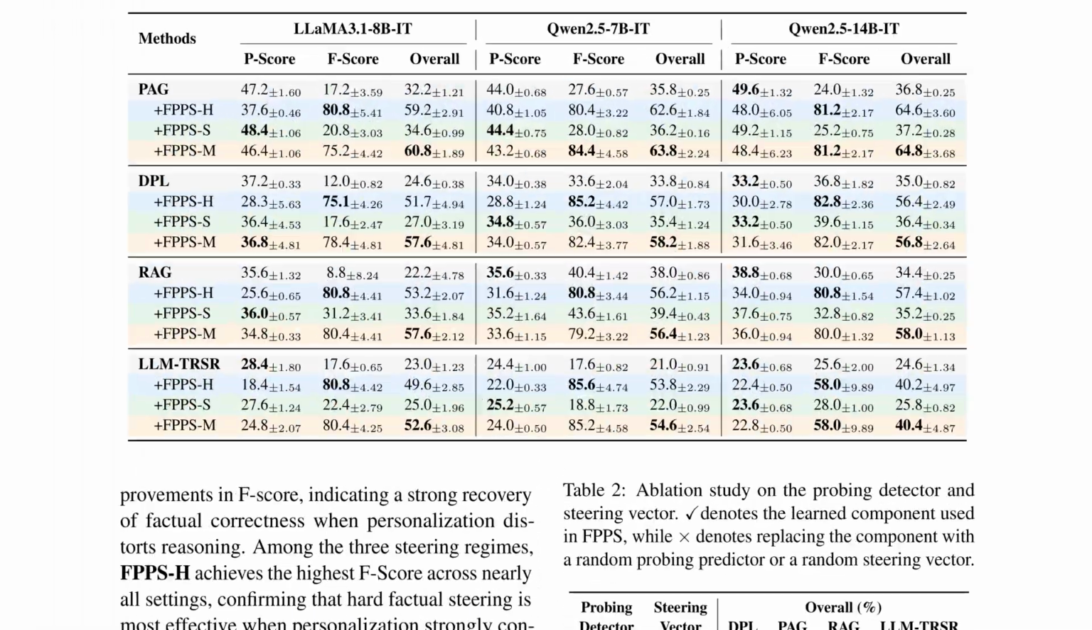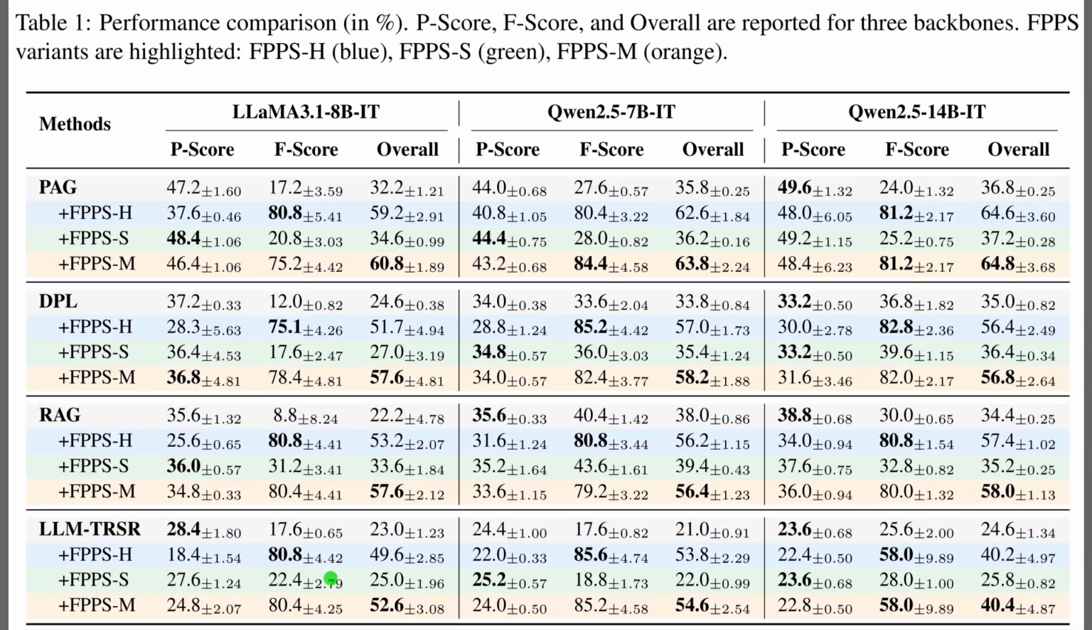With the framework established, Table 1 presents the main performance results across 3 different language model backbones. The columns track 3 key metrics: P-score for personalization, F-score for factuality, and an overall average. Take the first group. Using the PAG method on Llama 3.1. The standard baseline struggles with facts, scoring only about 17% on the F-score. But applying the mixed steering method, highlighted in orange, rockets factual accuracy to 75%. Crucially, the P-score stays steady at 46%, proving we can effectively balance adaptation and truth.